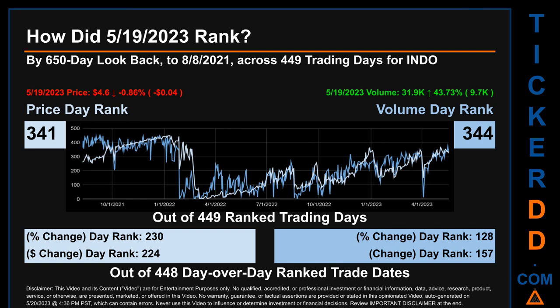The line graph overlays price and volume's daily ranking, as shown respectively in light versus dark blue, across those target days' trading days. In this view, essentially the dips are good whereas the spikes are bad. The price's day-over-day percentage change, dropping minus 0.86% on May 19, 2023, had a day rank of 230 while its dollar difference of 4 cents had a rank of 224 when compared day over day across 448 trading days. Volume's percentage change and difference were ranked respectively at 128 and 157.